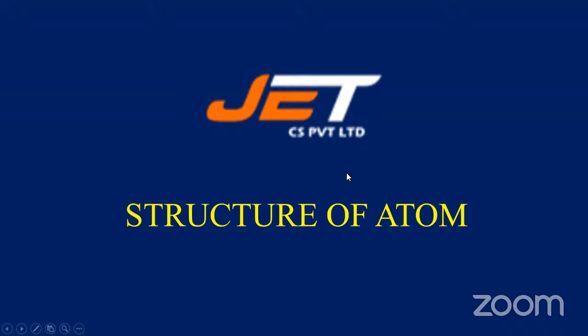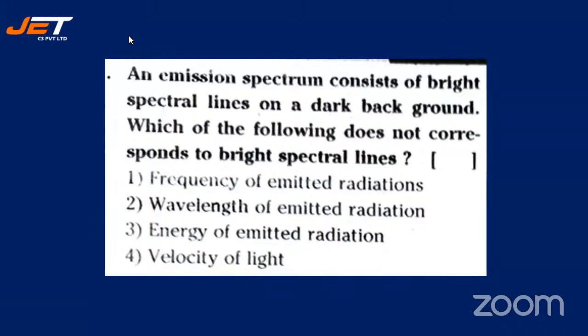Here we have the first question. An emission spectrum consists of bright spectral lines on a dark background. Which of the following does not correspond to bright spectral lines? First option is frequency of emitted radiations, wavelength of emitted radiations, energy of emitted radiations, velocity of light.